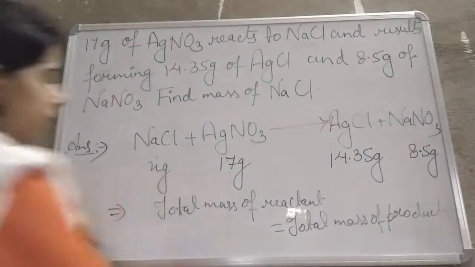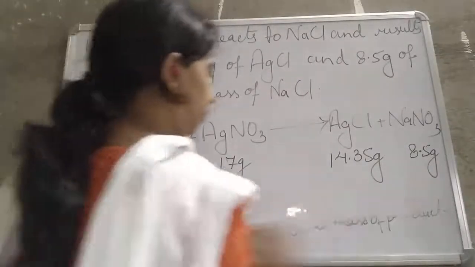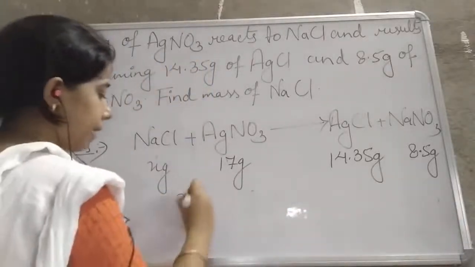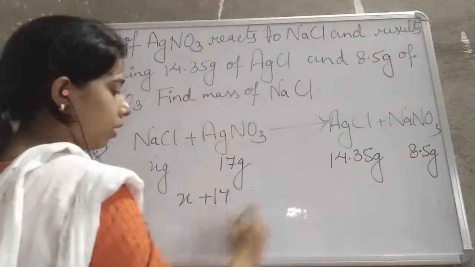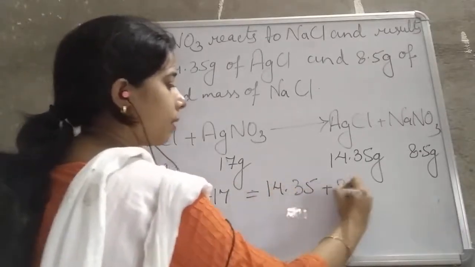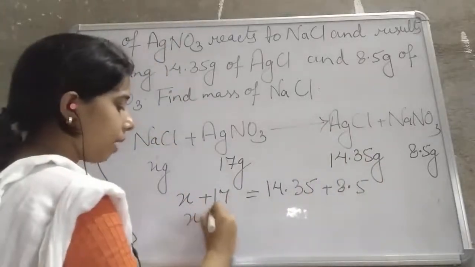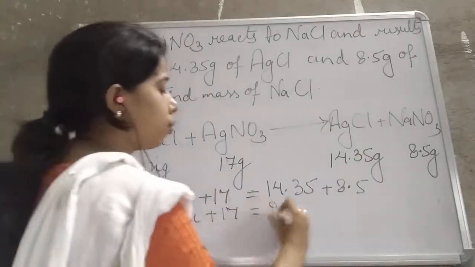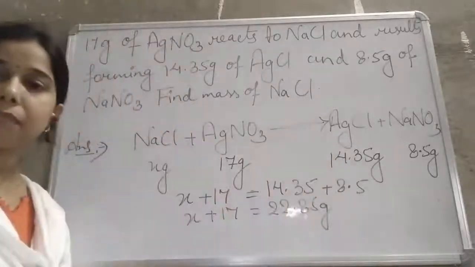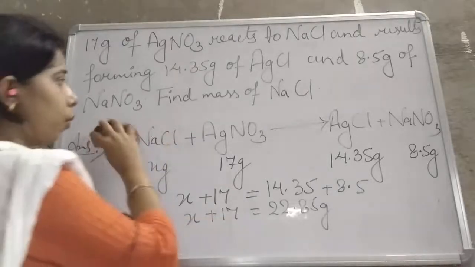You see here, we will write: x plus 70, that is equal to 14.35 plus 8.5. So it will remain x plus 17 is equal to 22.85 gram. Now by this we can find the value of x, that is of the sodium chloride.